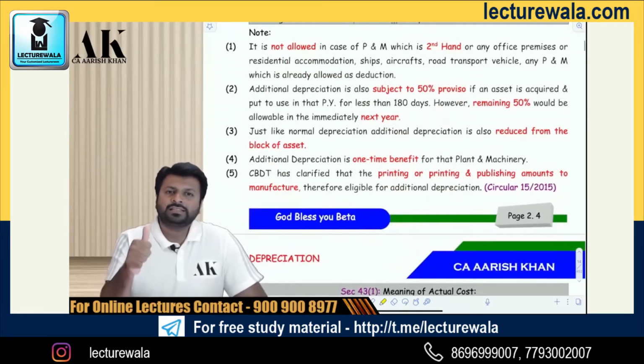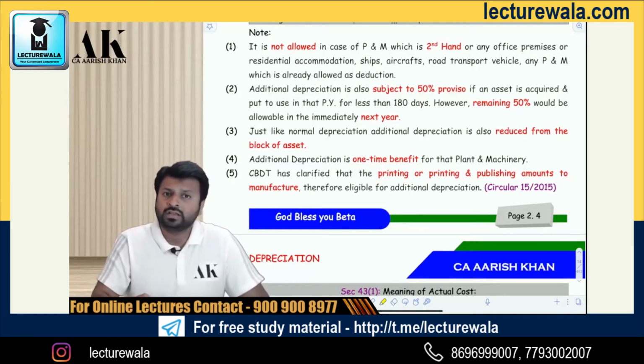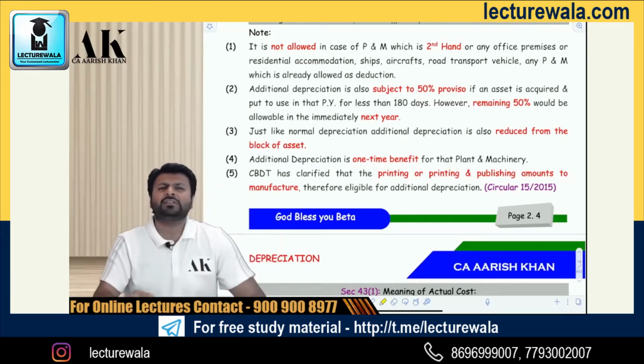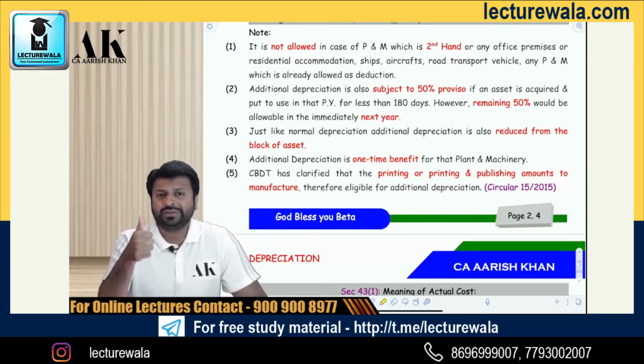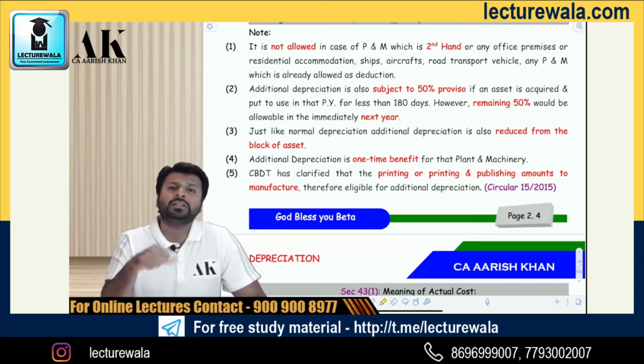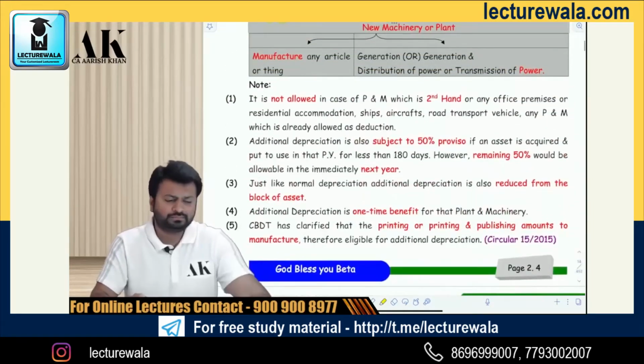Sir, will the assessee engaged in the business of printing get the benefit of this depreciation? The answer is yes. CBDT has clarified that an assessee engaged in the business of printing, or printing and publishing both, will get the benefit under this section. But an assessee engaged only in the business of publishing will not get the benefit of this particular section, because the government has said the assessee should be engaged either in printing or in printing and publishing both. Only publishing will not get the benefit of this section. Okay? Is it clear to all of you?